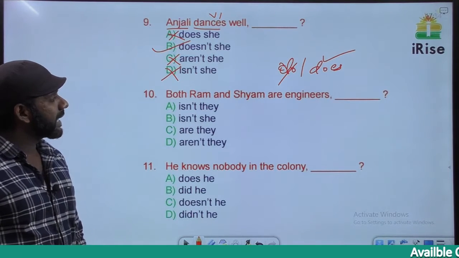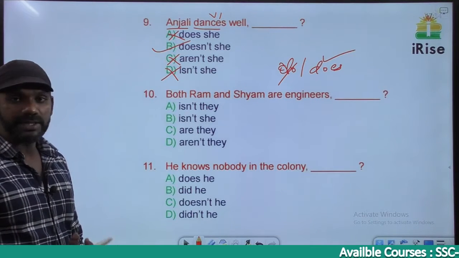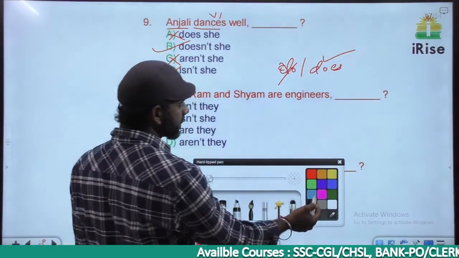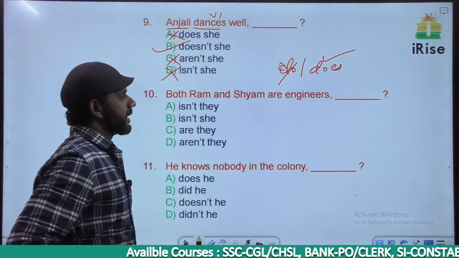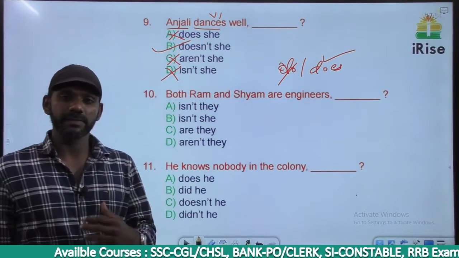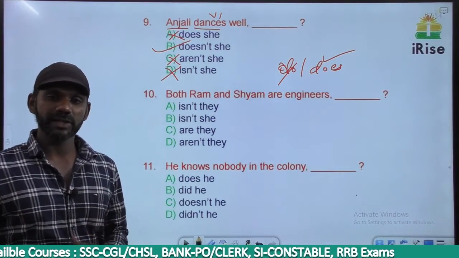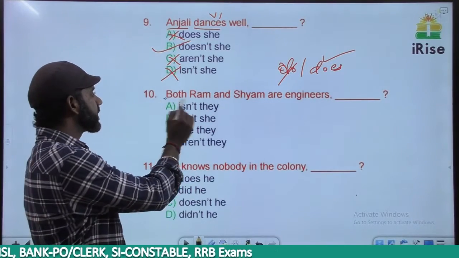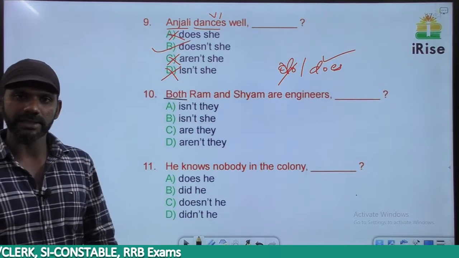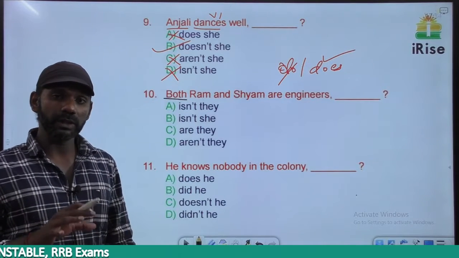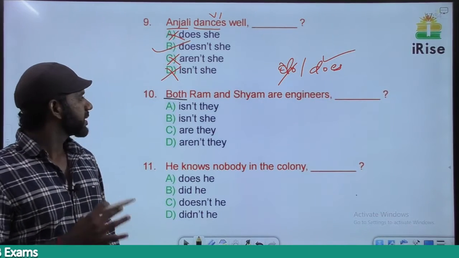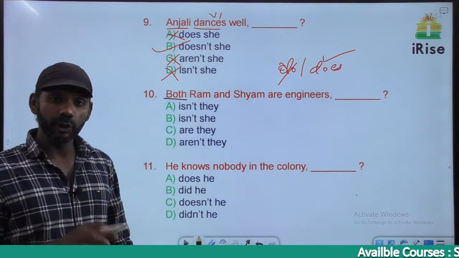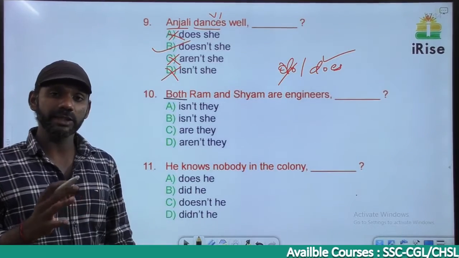Both Ram and Sham are engineers. The rule regarding and we discussed in the topic subject-verb agreement. If and connects two similar entities, the subject must be singular. If and connects different entities, the subject must be plural. The word both itself tells us that there are two entities. We can use the word both only when there are two entities. So both Ram and Sham means how many persons are here? Two persons are here and is connecting different entities.